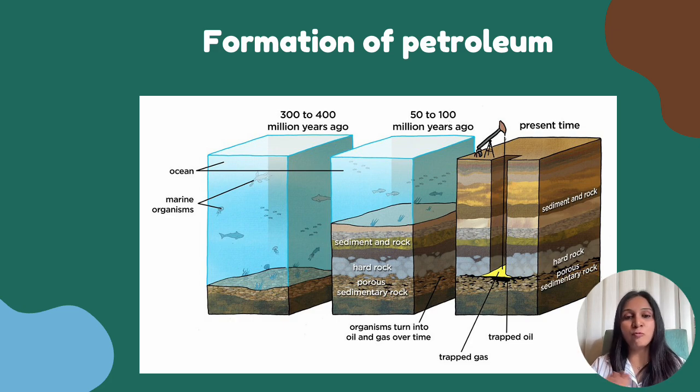What do we use petroleum for? Like I mentioned, the main use of petroleum is for fuel, petrol and diesel for cars, and even kerosene for lamps. We also use it for producing LPG, liquid petroleum gas. This is also used for cooking. Then we also have plastic, some paints, medicine, and sometimes even clothes. We use petroleum. And another fun fact, petroleum is also called liquid gold because it is so expensive.